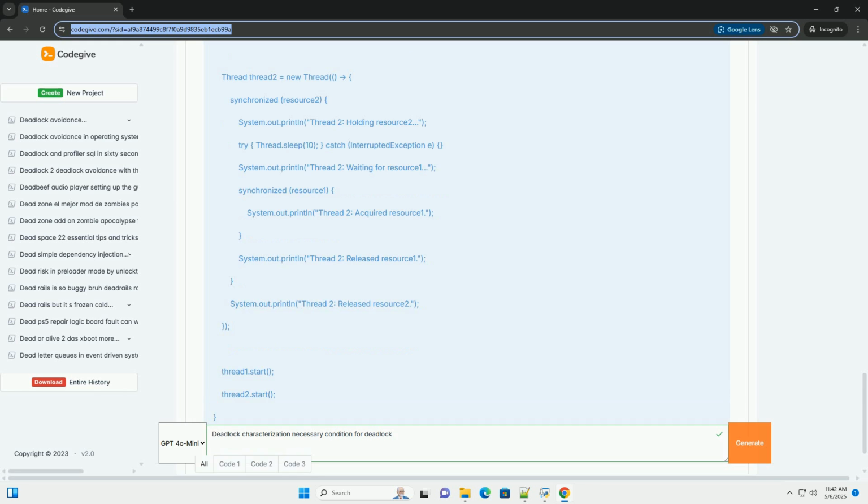6. Summary. Deadlocks are a critical issue in concurrent programming. Understanding the necessary conditions, mutual exclusion, hold and wait, no preemption, and circular wait, is essential for preventing, avoiding, or detecting and recovering from deadlocks. Choosing the right strategy involves balancing the costs of deadlock handling against the risk of system failures. Careful design and coding practices can significantly reduce the likelihood of deadlocks occurring in the first place.